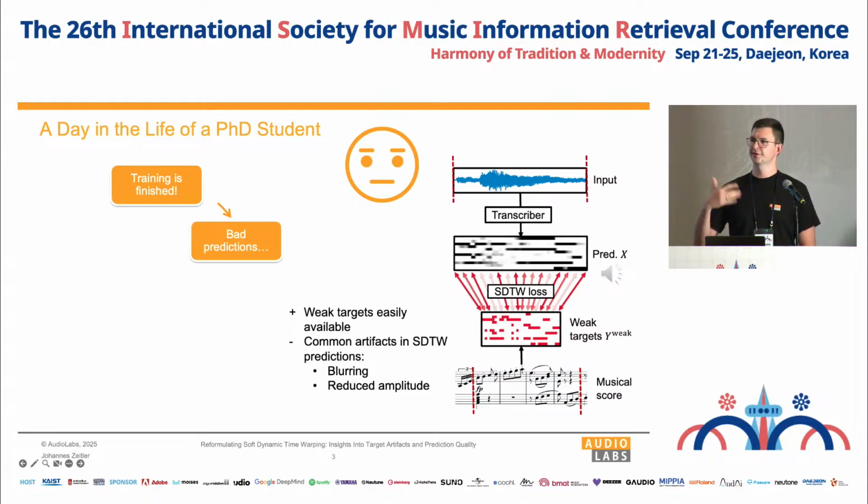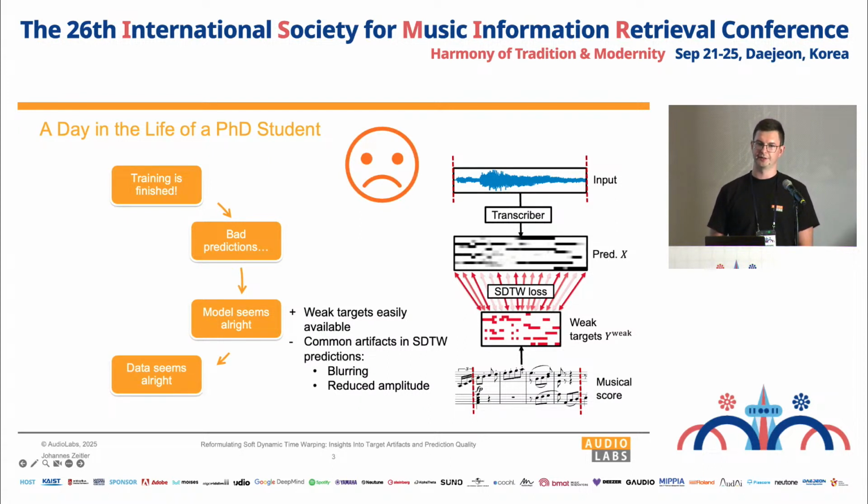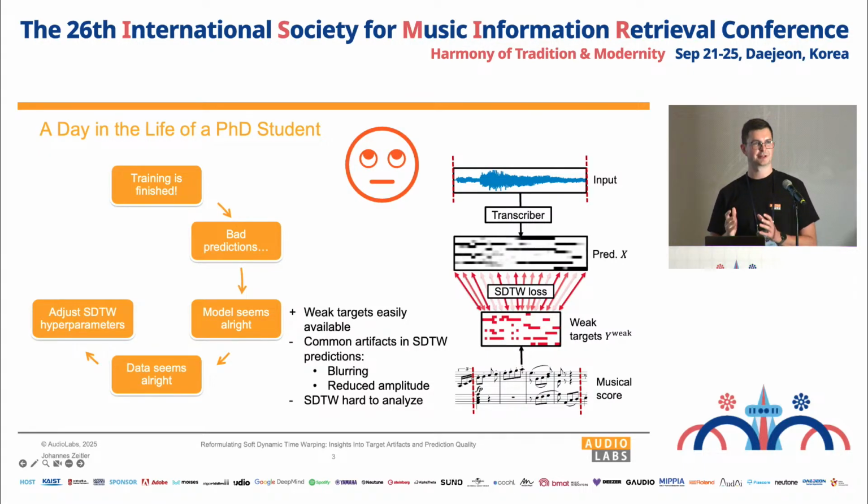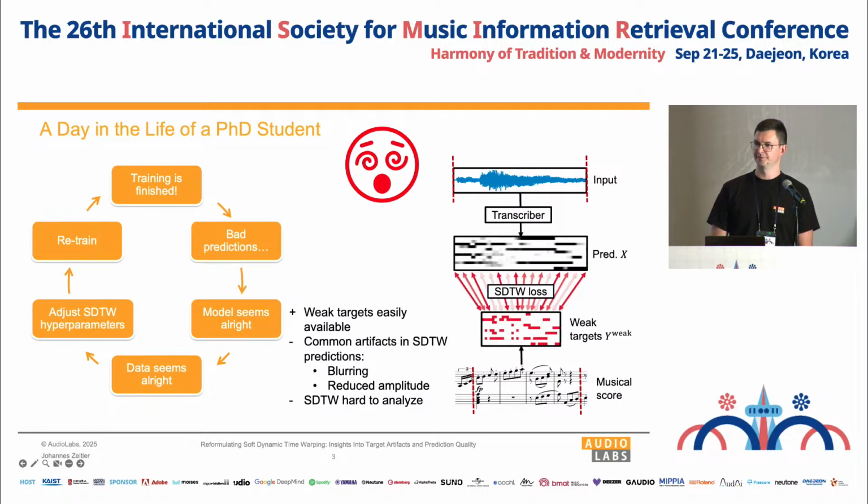So the student starts to think about the problem. It doesn't seem to be the network. It's the same one he's always using. Also, it's not the data. The segments are aligned precisely. So again, it must be something inside the soft dynamic time warping loss. And this loss is really complicated. Our student doesn't know what's going on inside, so he doesn't know what to do. All he can do is basically adjust some hyperparameters and retrain the model.